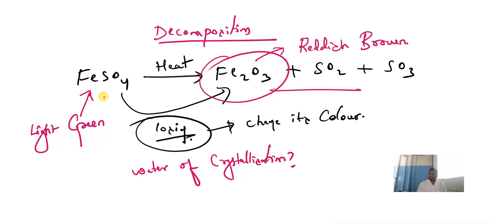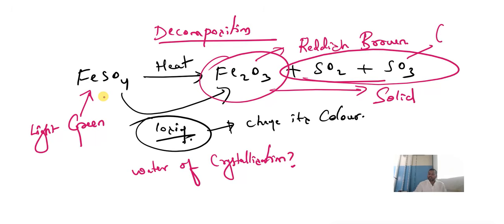Now this ferric oxide which is formed is in solid state. Remember the nature. And sulfur dioxide and sulfur trioxide are gases; these gases are liberated. So children, this is one of the most important reactions. Again I am repeating, you should not forget. When ferrous sulfate crystals are heated, they form ferric oxide.